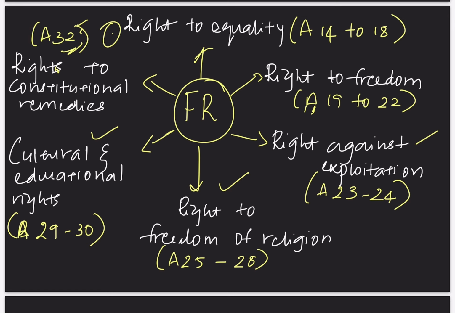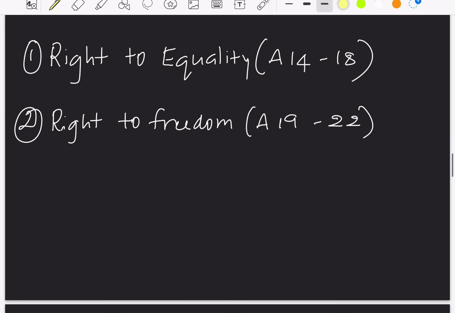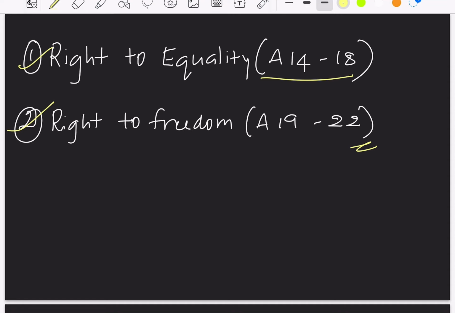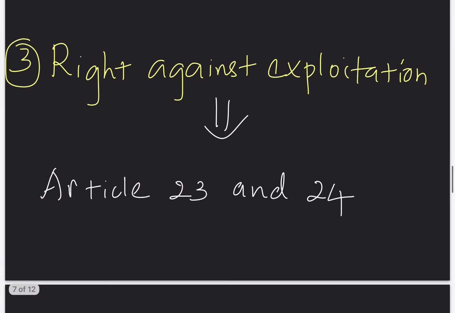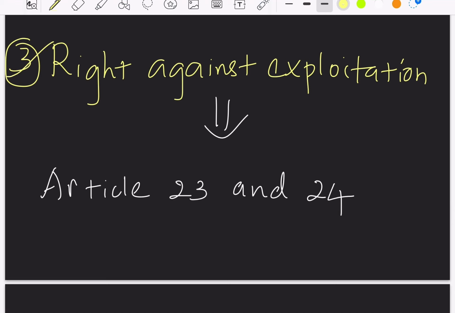We already studied right to equality and right to freedom. That is right to equality from Articles 14 to 18 and right to freedom from Article 19 to 22 we had already covered in our previous video lectures. Now let's study the third fundamental right, that is right against exploitation, which covers Article 23 and 24.